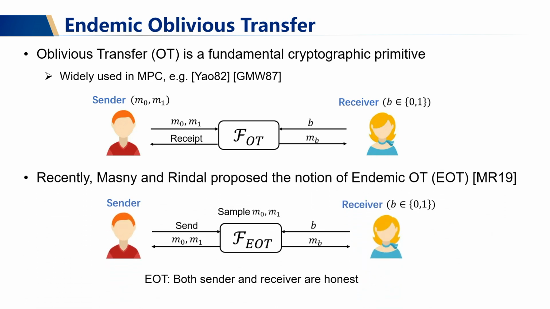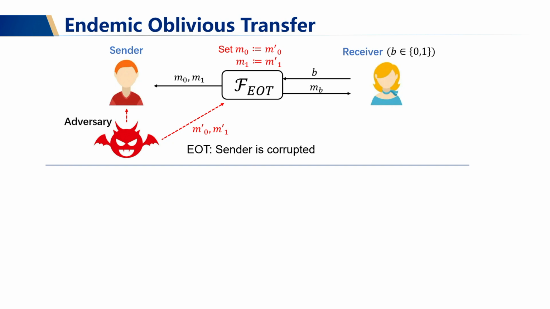Recently, Masny and Rindal proposed a new OT notion called Endemic OT, short for EOT. In EOT, the sender has no inputs, and at the end of the protocol, the sender will receive two messages, M0 and M1. In the case where both sender and receiver are honest, these OT messages should be uniformly random. However, the situation is different in the malicious case.